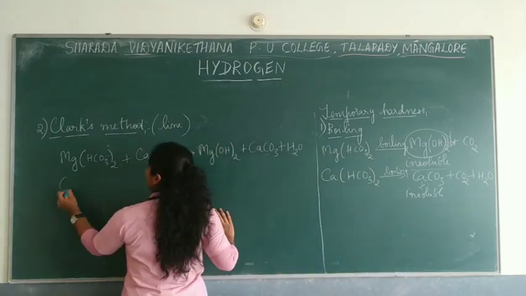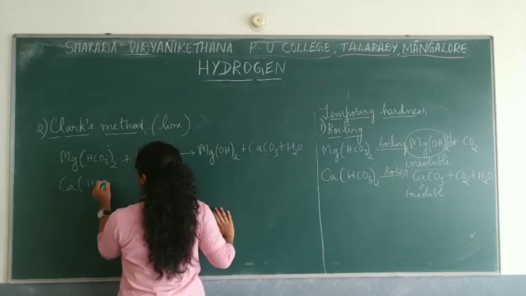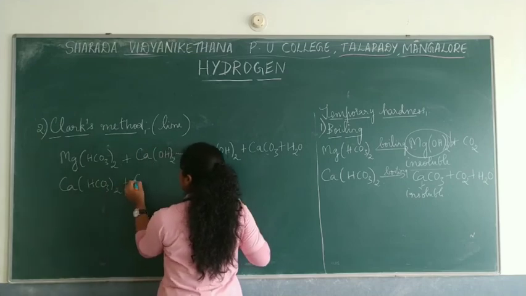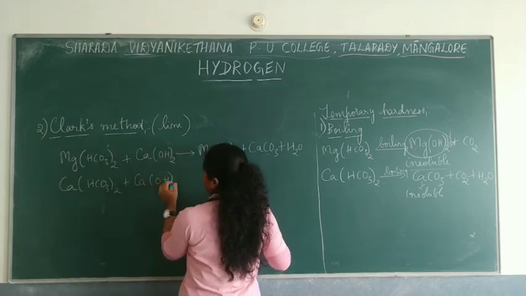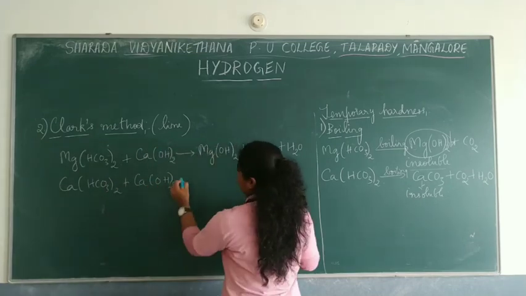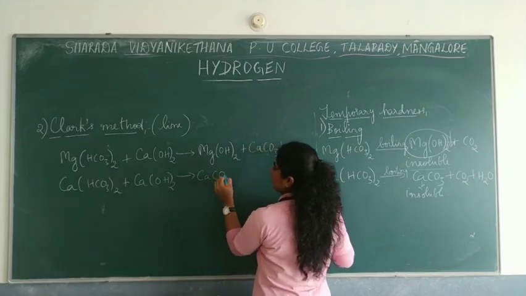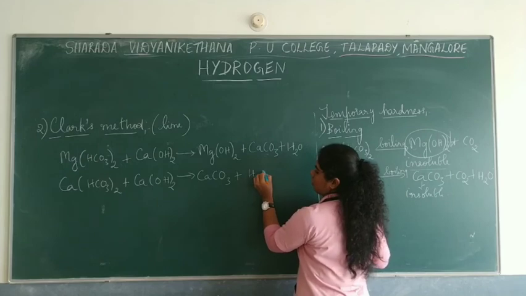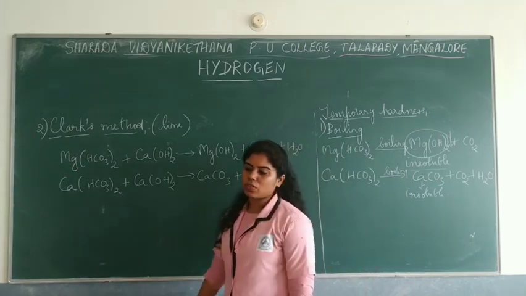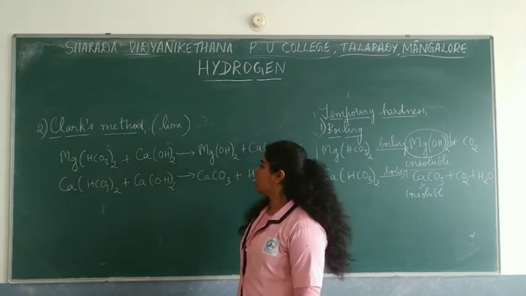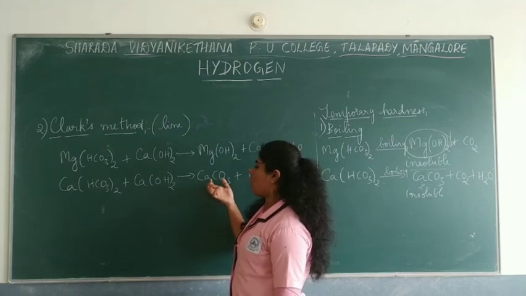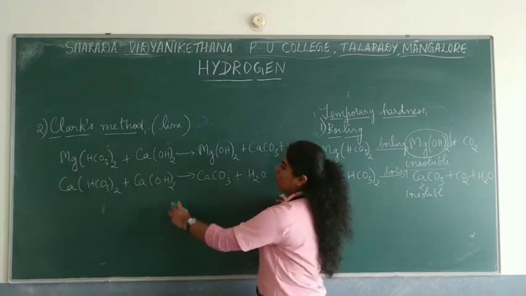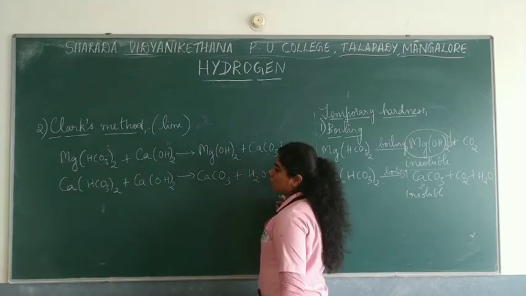In the same way, if calcium hydrogen carbonate is present, and you add lime to it, that is calcium hydroxide, then it forms calcium carbonate, right? And then you have water. This is how you write the reaction of the lime which is added to hard water.